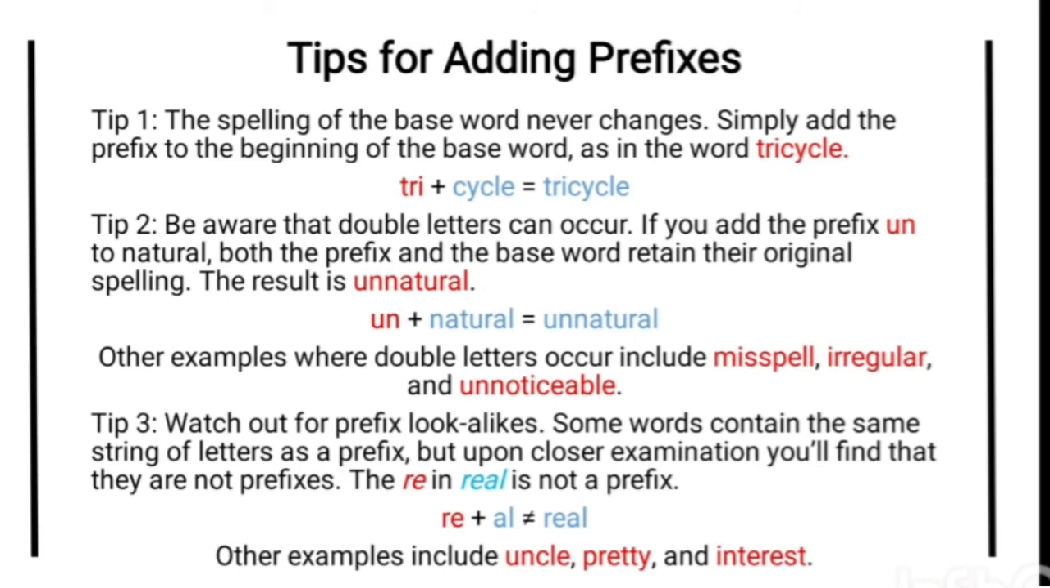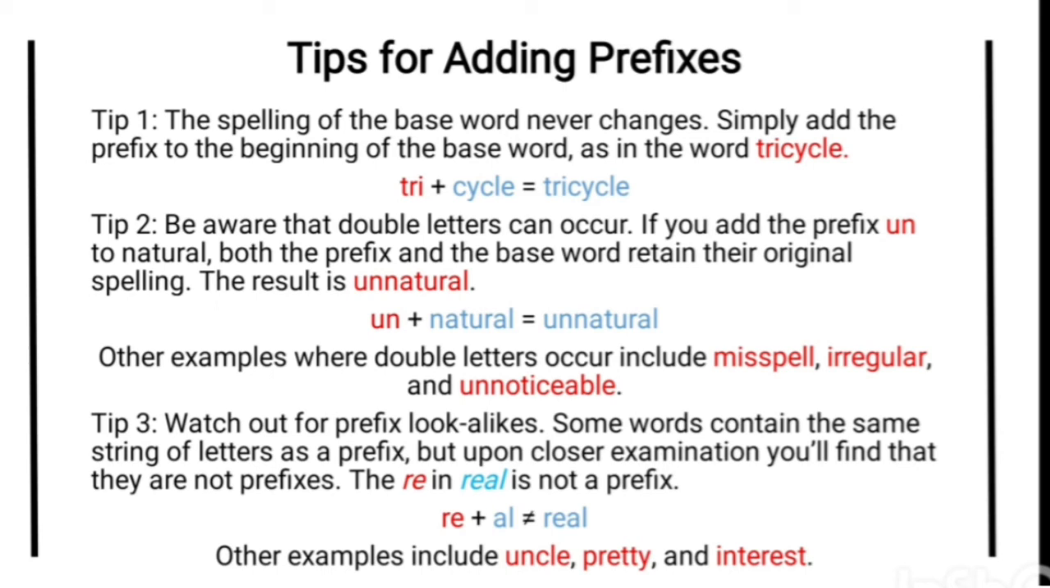And the next, tips. Tips for adding prefixes. The first tip is the spelling of the base word never changes. For example, base word cycle is not changed. Simply add the prefix to the beginning of the base word as in the word tricycle. Cycle, prefix tri. Tri means three.